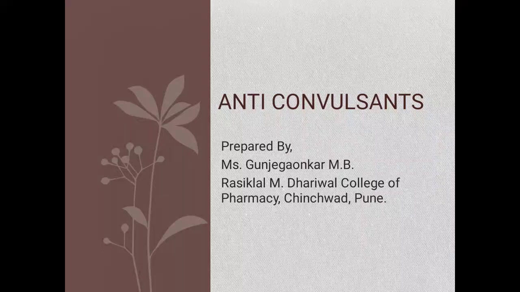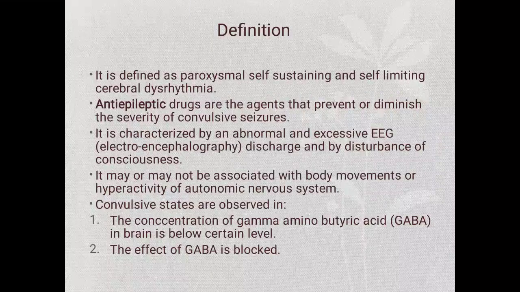In this video, we are going to study in detail about the chemistry of anticonvulsant agents. Before going for chemistry, we should learn certain definitions. That means what is meant by convulsions, and what is meant by anti-epileptic or anticonvulsant agent. So, convulsions are defined as paroxysmal, self-sustaining and self-limiting cerebral dysrhythmia.